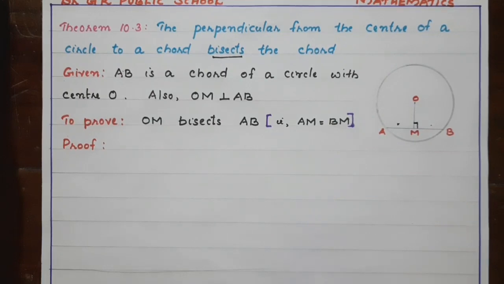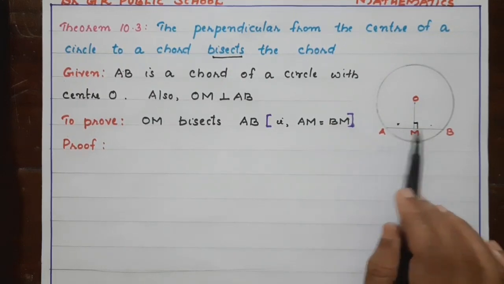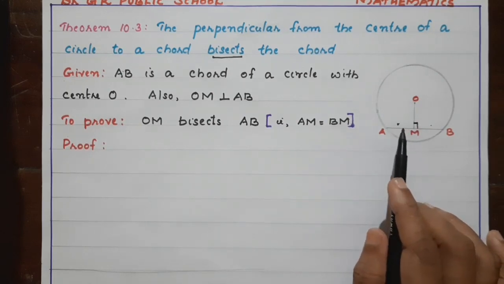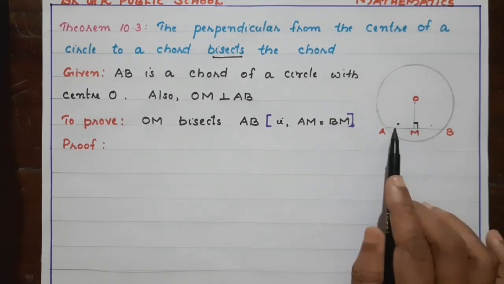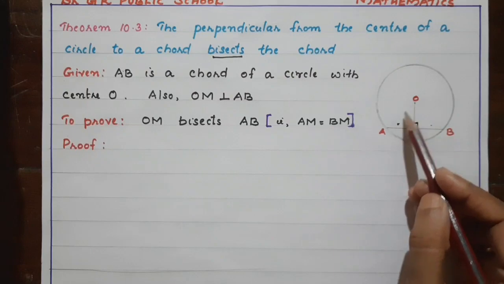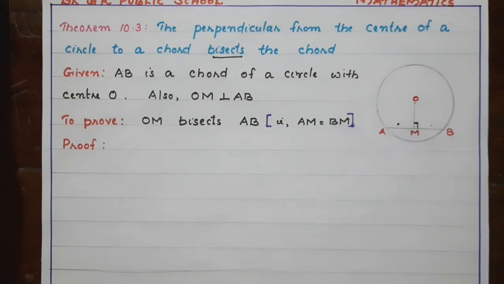Usually how do we prove two line segments are equal? We have to consider the triangles with these two line segments as sides. Okay, so let's make the triangles with AM and BM as sides. How will we get them? We have to join OA and OB.